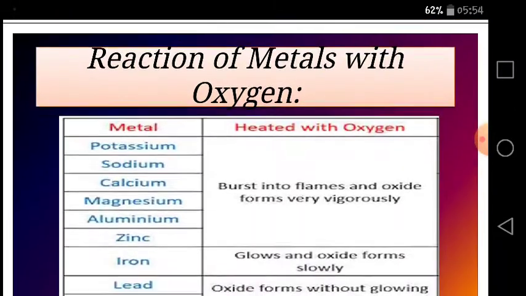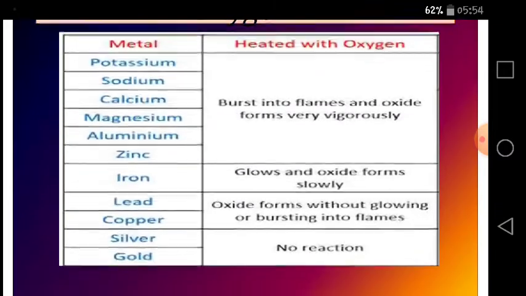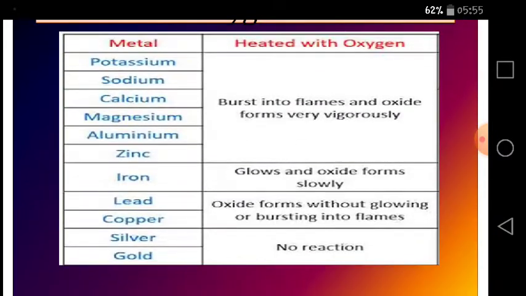Another reaction is that of metals with oxygen. You can see from this slide, potassium, sodium, calcium, magnesium, aluminium and zinc burst into flames and the oxide forms very vigorously, while iron glows and the oxide forms slowly. Lead and copper oxides form without glowing or bursting into flames, while silver and gold show no reaction with oxygen.